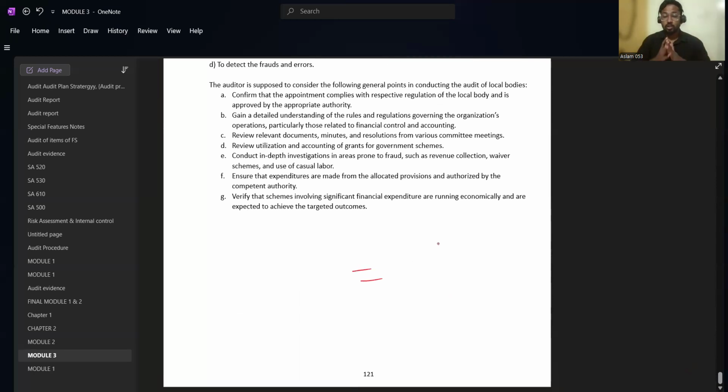So there are three modules in this CMA intro auditing study material. It is similar to the study material itself, but the difference from the ICA study material is that in my book all the concepts are discussed point wise, and that too concisely and in simple words. You are also given a free doubt solving session by me. Whatever doubt you have in this book or the concepts, you can directly ask me through the number I will be giving, so that you will be able to get a better grip on the concepts.